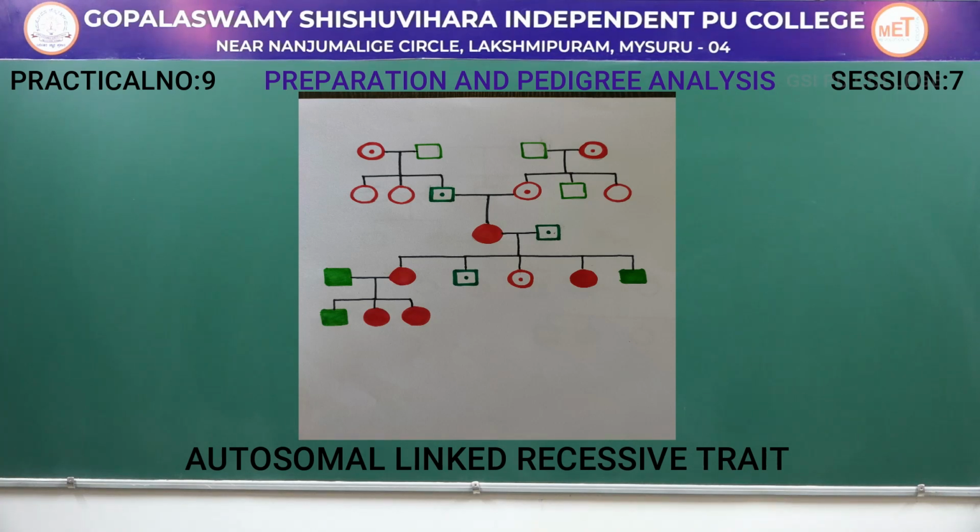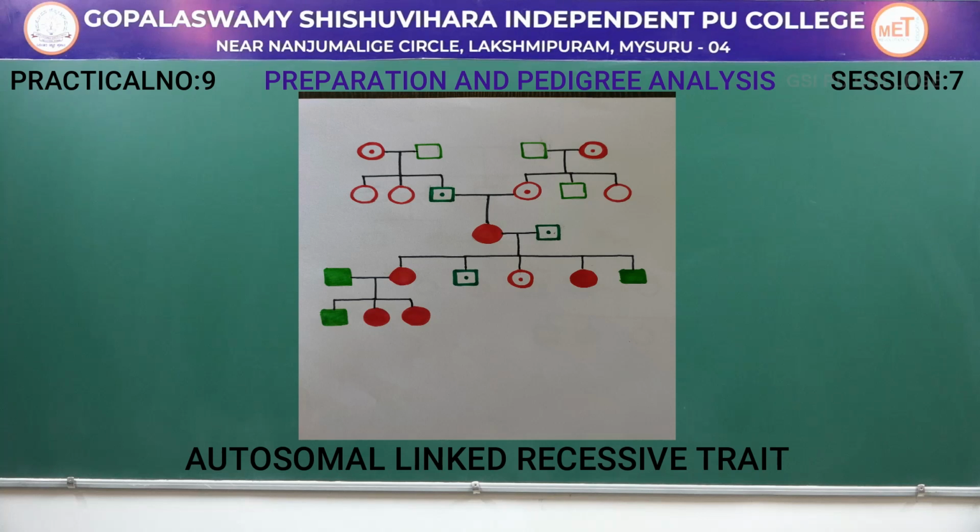In the second couple, there are again 2 females and 1 male, but here the female is a carrier. When the male carrier and female carrier from these 2 couples produce offspring, they produce an affected female.